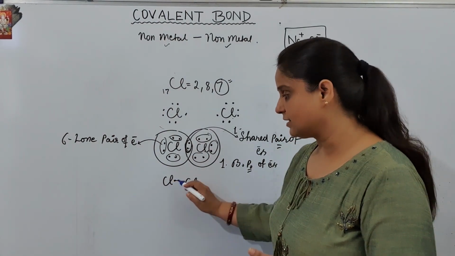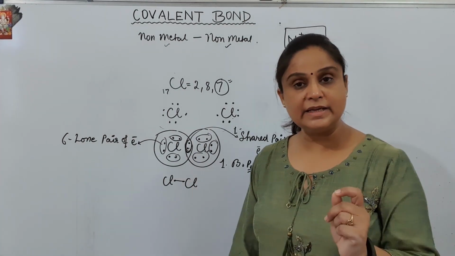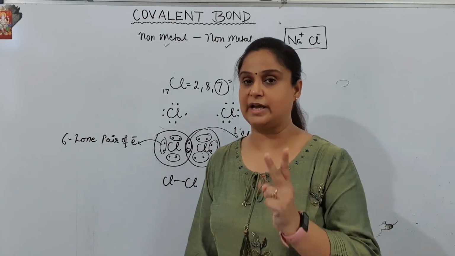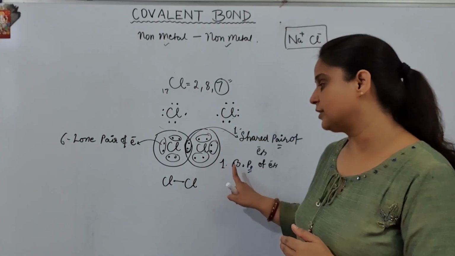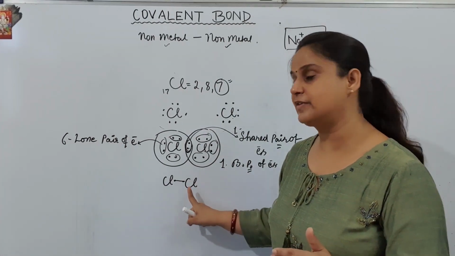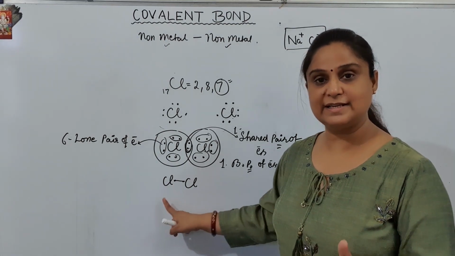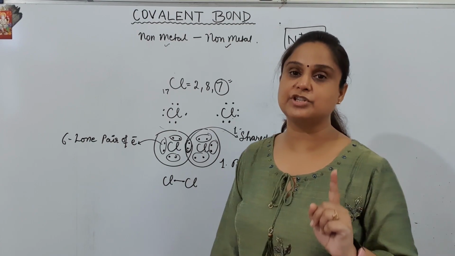So the bonding between this Cl and this Cl is indicated by a dash, and each dash is indicating two electrons, or I can say each dash is representing one shared pair or bond pair of electrons. So I can show you the bonding between the chlorine and chlorine like this. Cl dash Cl.